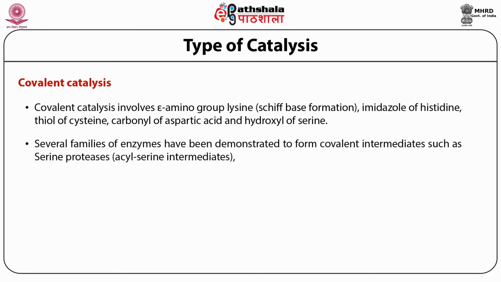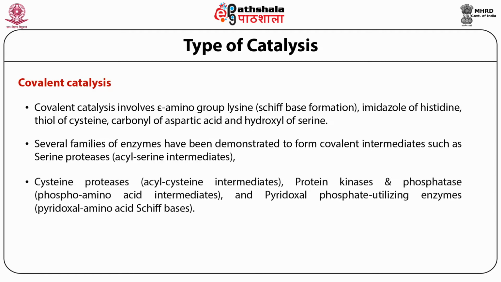Several families of enzymes have been demonstrated which form covalent intermediates, such as serine proteases, which form acyl serine intermediates, cysteine proteases, which form acyl cysteine intermediates, protein kinases and phosphatases, which form phosphoamino acid intermediates, and pyridoxal phosphate utilizing enzymes, which form pyridoxal amino acid Schiff bases.